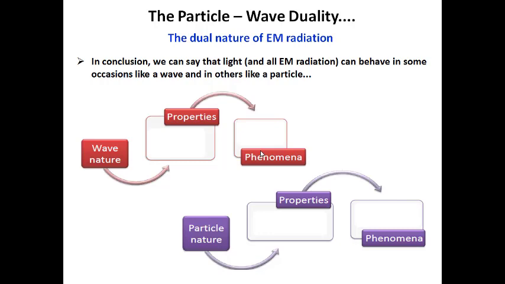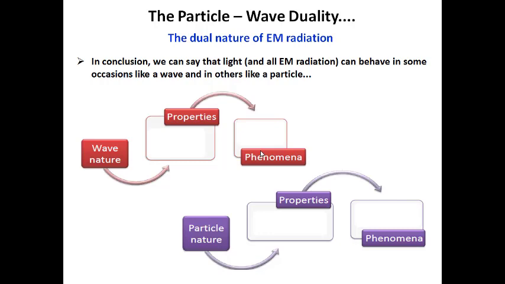Whereas if you want to explain the photoelectric effect and Compton effect, then you should think about particle nature. So according to the occasions, we have to say that the light will behave with wave nature or particle nature. This is the explanation regarding the duality nature of electromagnetic waves, or particle-wave duality of the electromagnetic waves.